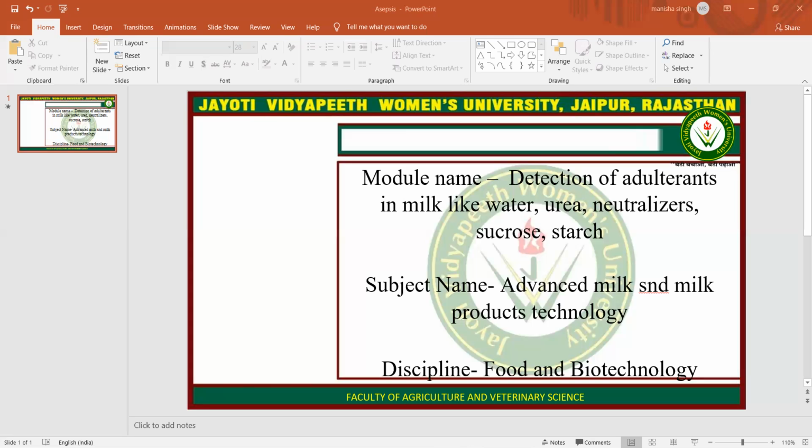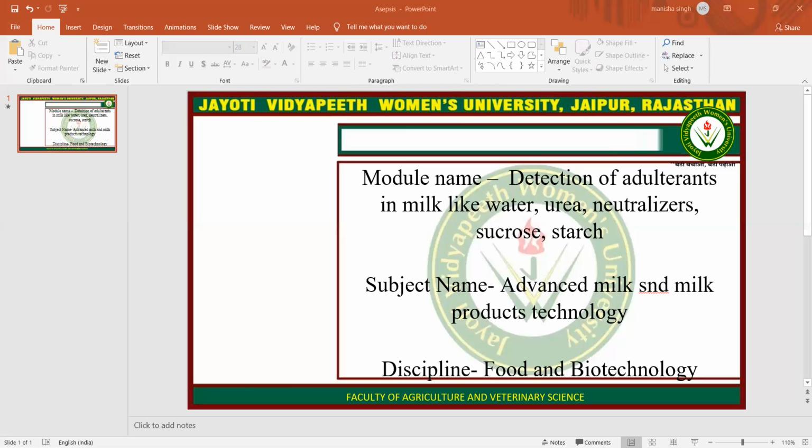First of all, the first adulterant is water. The presence of water can be detected by putting a drop of milk on a polished slanting surface. The drop of pure milk flows slowly, leaving a white trail behind it, whereas milk adulterated with water will flow immediately without leaving a mark.